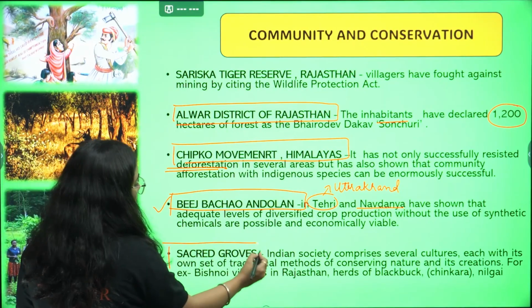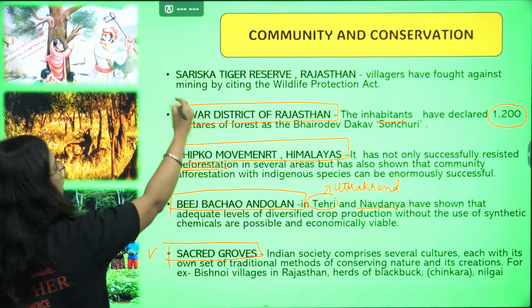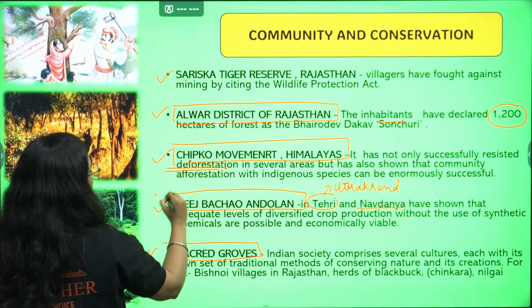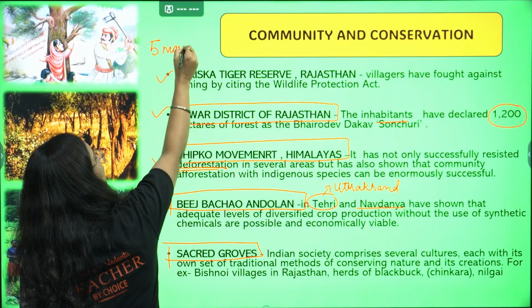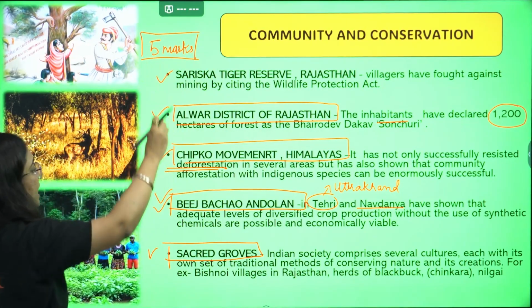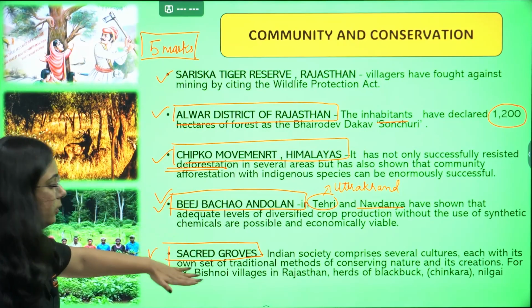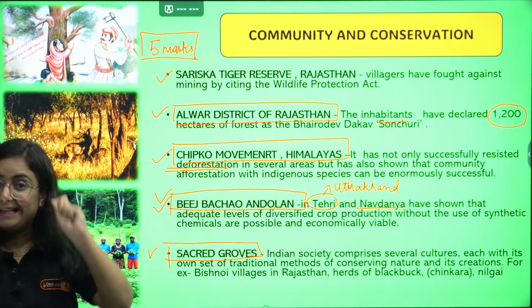And the last but not the least, that is sacred groves. Look, whenever you go to the book, you will see these 4 bold topics, but this question always comes for 5 marks, that what is the role of community in the conservation of forest and wildlife. Below these 4 points, you will see a box talking about sacred groves. We are going to talk about that in detail.